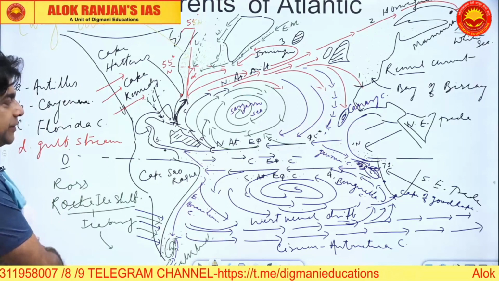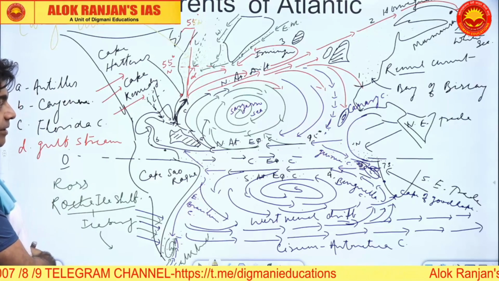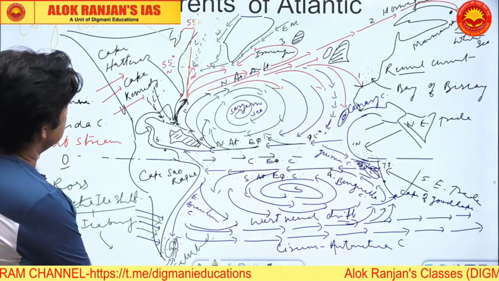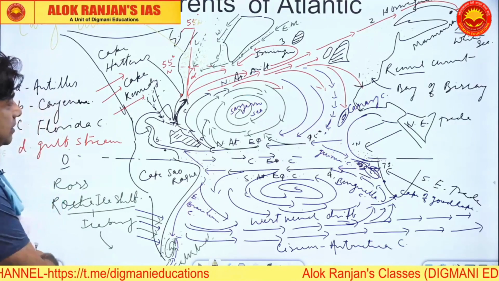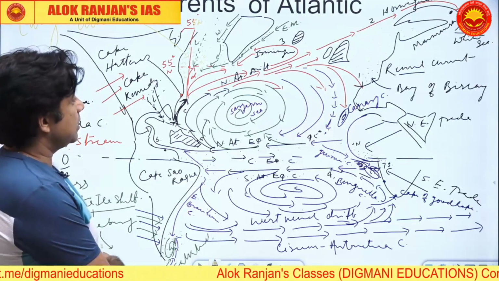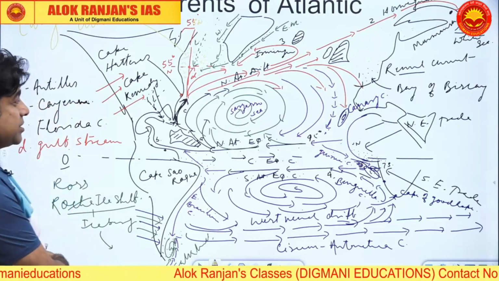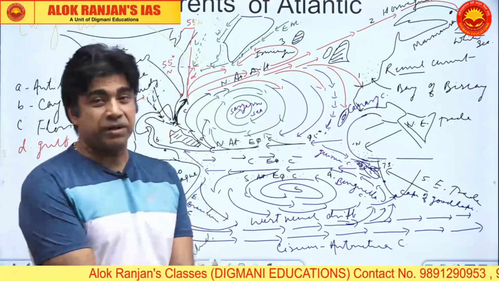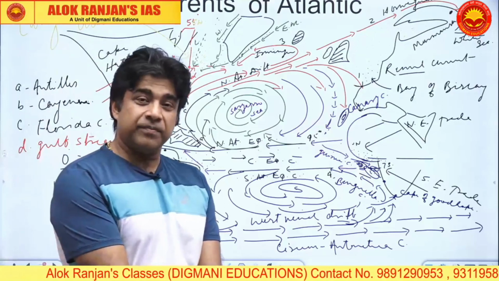Now we can do a revision of the entire current system, and we can derive certain laws about currents after going through the entire pattern of ocean currents found in the Atlantic Ocean.